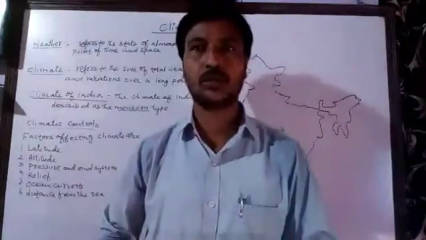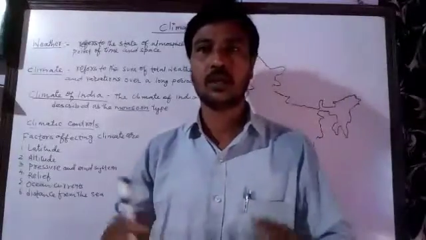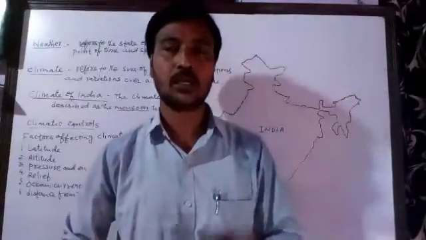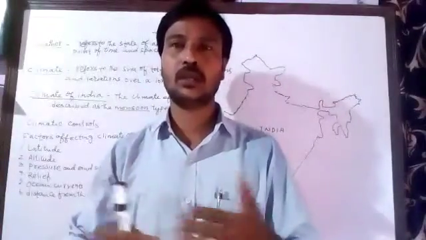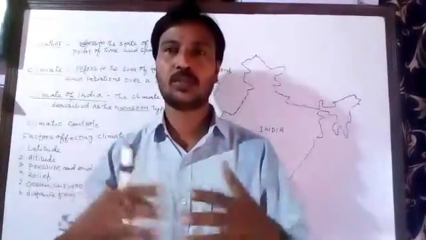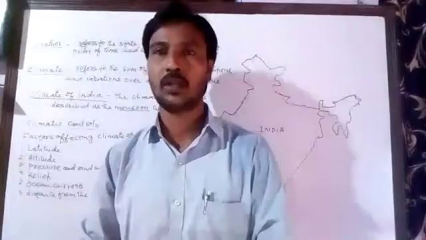Why monsoon? Because, as I told you, the climate of India is mainly controlled by the monsoon winds. So that's what the name of the climate is. Sometimes we also say the climate of India is a mixture of tropical as well as subtropical.